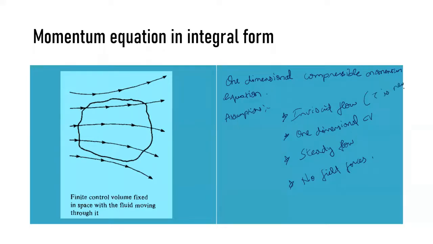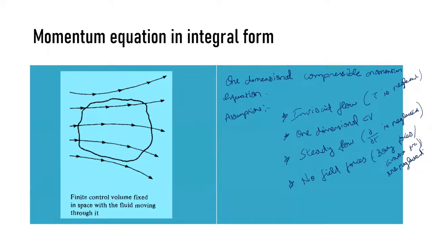Since it is a one dimensional control volume, we can write the same equation for it. Steady flow means the time derivative, partial by partial t, is neglected. And no body forces, that is gravitational forces, are neglected. So these are the assumptions of the one dimensional compressible momentum equation.